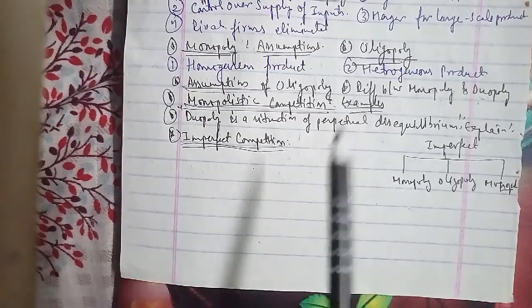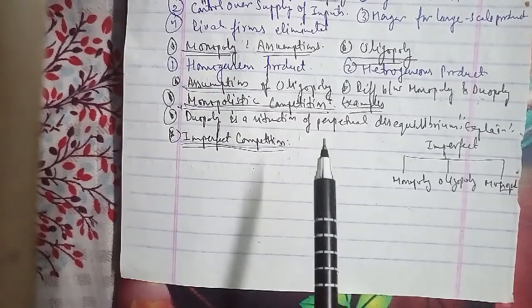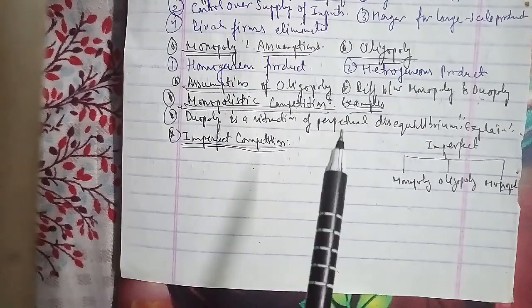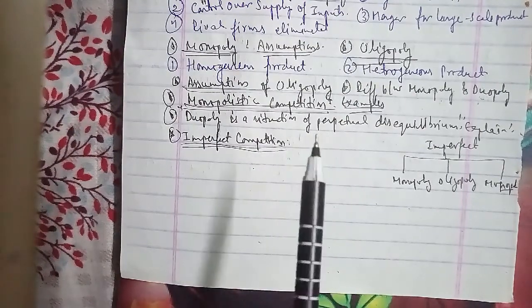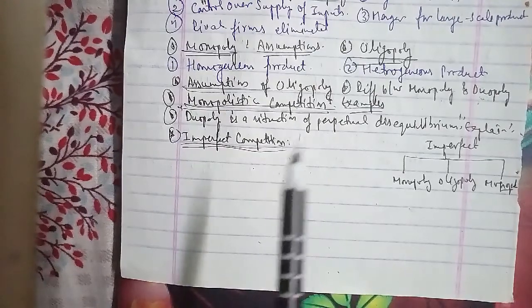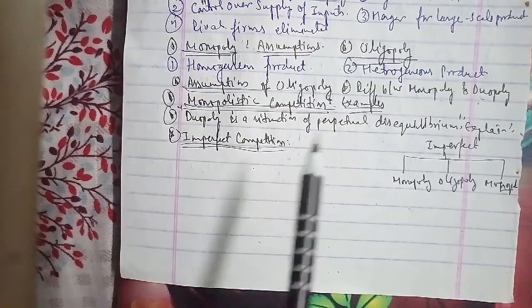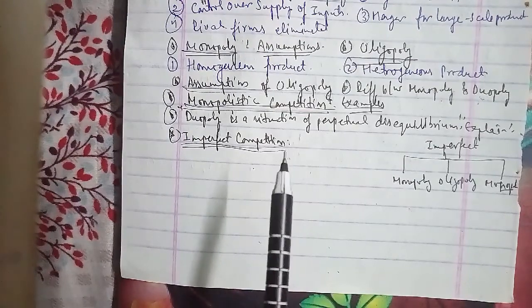And the third feature we have is entry of the firm. Perfect competition, that is free; monopoly, no entry; monopolistic competition, that is free; oligopoly, that is restricted. The other we have is the degree of monopoly power. In perfect competition, 0; monopoly, full; monopolistic competition, limited; oligopoly, limited due to product differentiation.